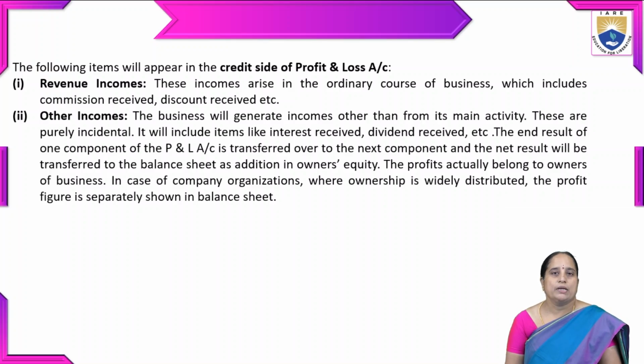The end result of one component of the profit and loss account is transferred over to the next component, and the net result will be transferred to the balance sheet as an addition to owner's equity. So the profits actually belong to the owners of the business. In the case of company organizations where ownership is widely distributed, the profit figure is shown separately in the balance sheet. So it depends on the type of organization, whether it is a single entity or a joint stock company. Based on that, we specify the incomes on the credit side of the profit and loss account.